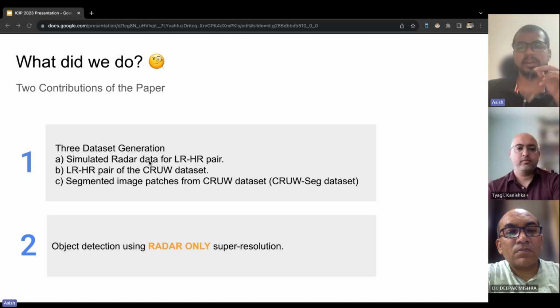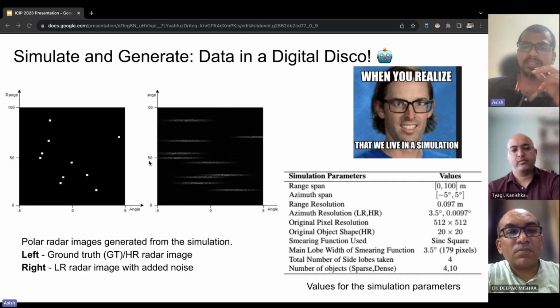Now let's see how we carried out simulation. This is a critical part of our work. We understand simulation isn't real, but how can you say that when there are theories out there which say you yourself are just some 3D projection? That's mind blowing, right? The figure you see here provides an example of a simulated high-low resolution pair.